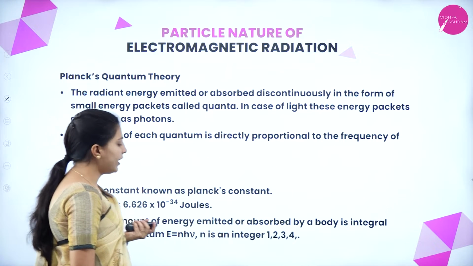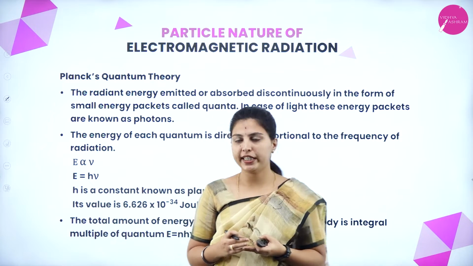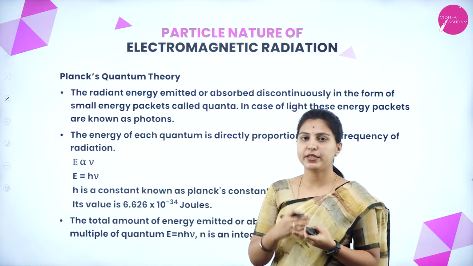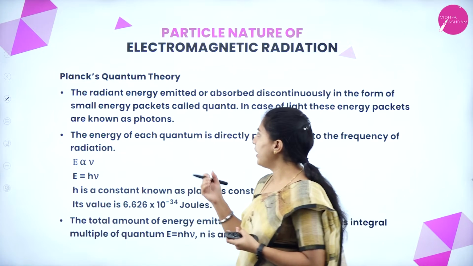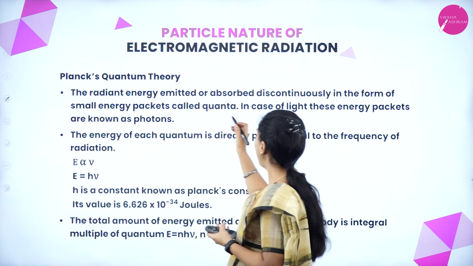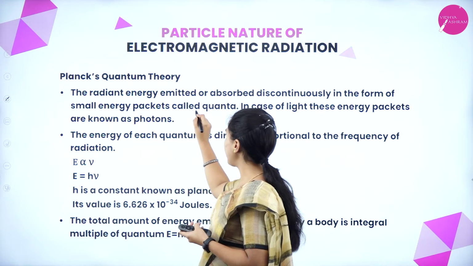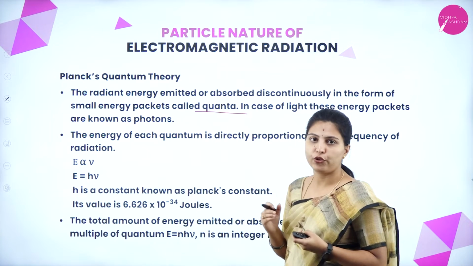Next, the particle nature of electromagnetic radiation by Planck's quantum theory. How has it been explained? The radiant energy is emitted or absorbed discontinuously in the form of small energy packets called quanta or photons.